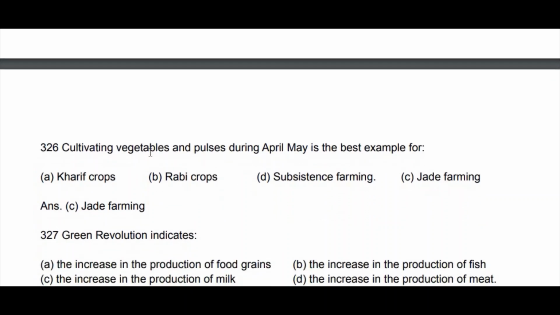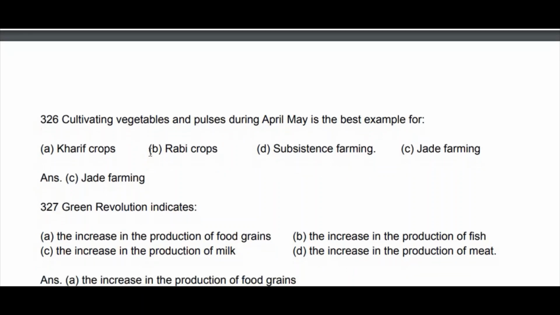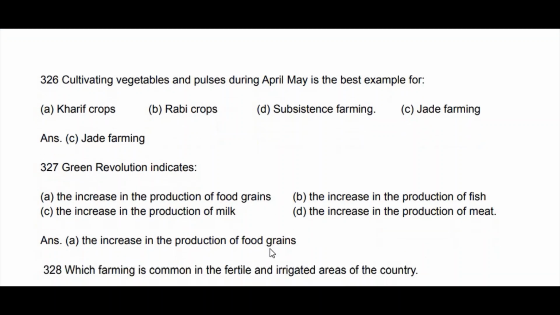Green revolution indicates the increase in the production of food grains, increase in the production of fish, increase in the production of milk, or increase in the production of meat. That is green revolution, increase in the production of food grains. Fish, blue revolution. Milk, white revolution. Meat, red revolution. Okay.